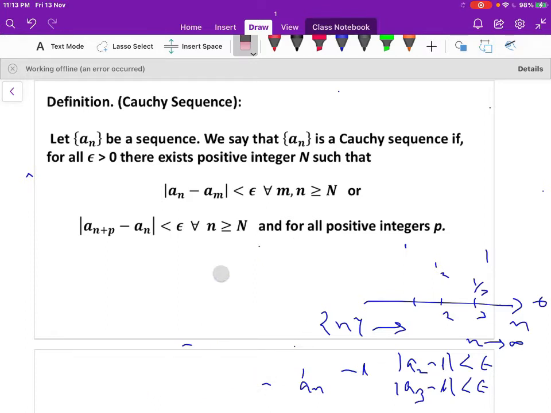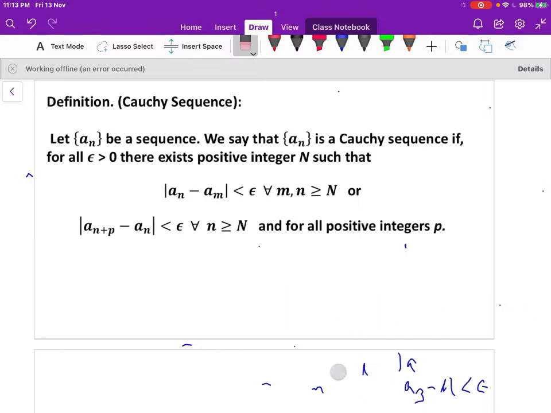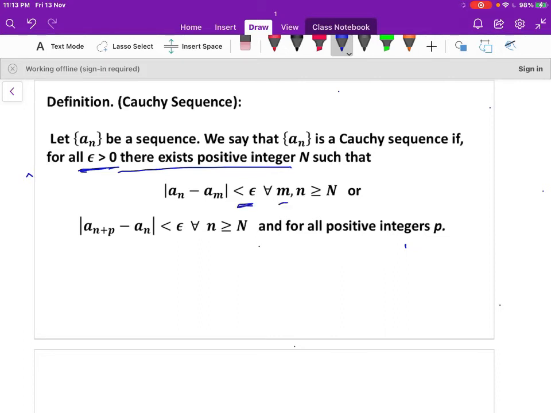So let an be a sequence. We say that an is a Cauchy sequence if for all epsilon greater than 0, epsilon arbitrary, there exists a positive integer N such that the distance between any two arbitrary members of the sequence, am and an, is less than epsilon for all m and n greater than or equal to N. So the convergence of a sequence says that the distance between an and the limit is always less than epsilon for all n greater than or equal to N. But a Cauchy sequence says that the distance between any two arbitrary members of the sequence is less than epsilon for all m, n greater than or equal to N.